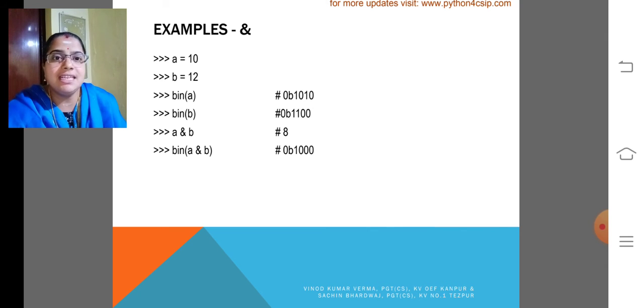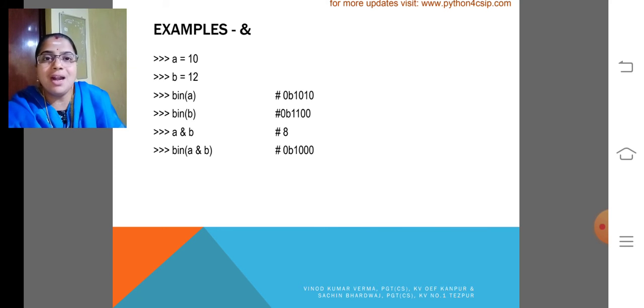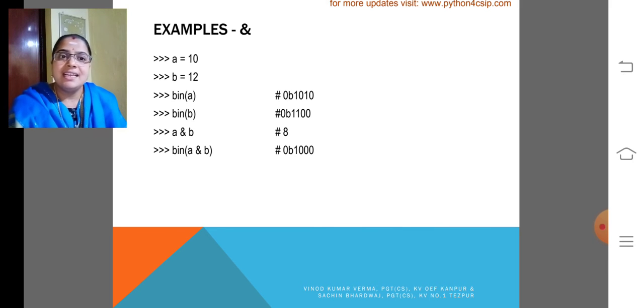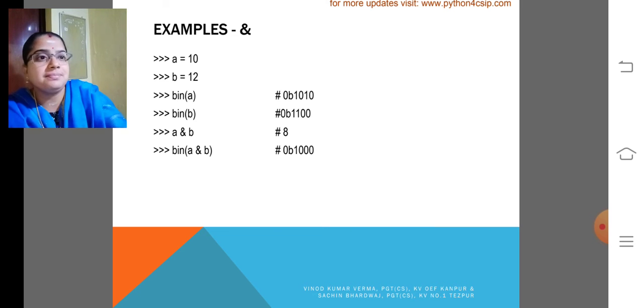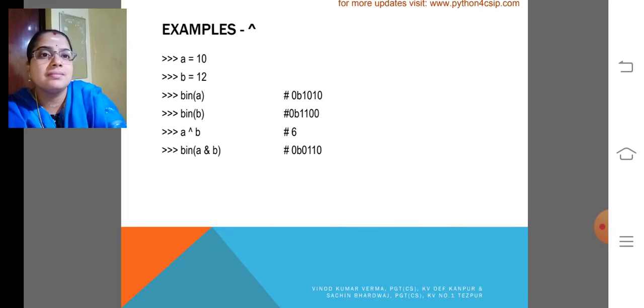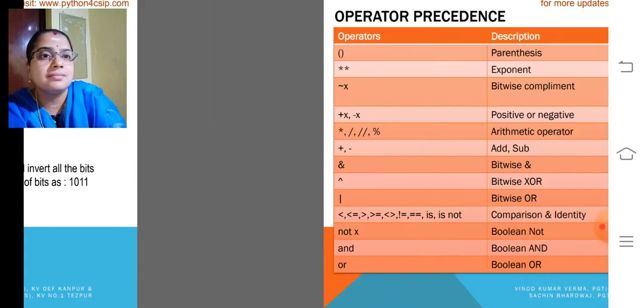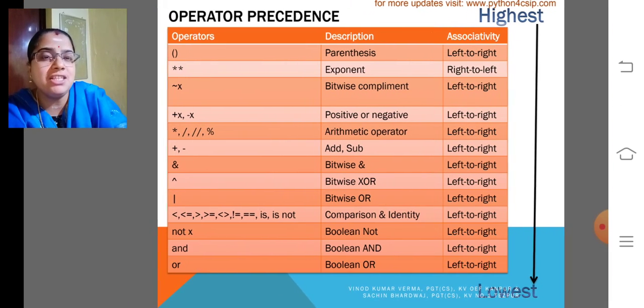That is, first it will check 0 0, 0 1, 1 0 and 1 1. So the resultant will be 1000. That is why we are getting the resultant as 8. And we are getting the binary of that resultant, that is 1000, which is the binary equivalent of 8. That is why we are getting 8 as the resultant. All these are examples.